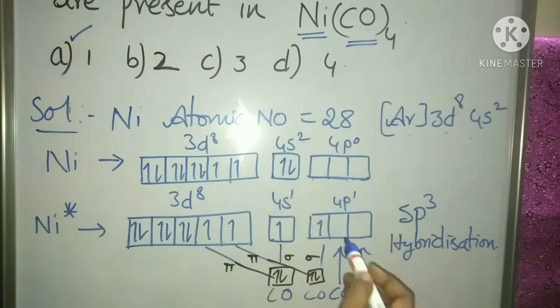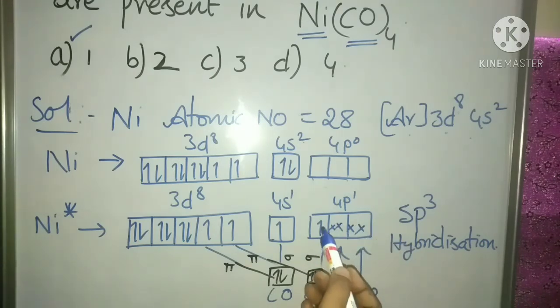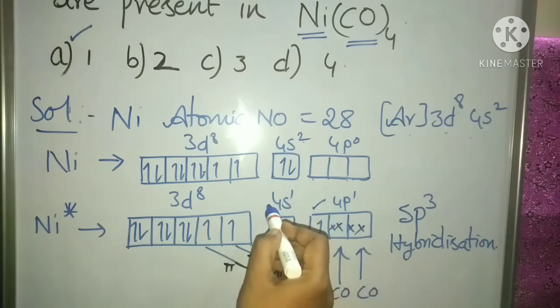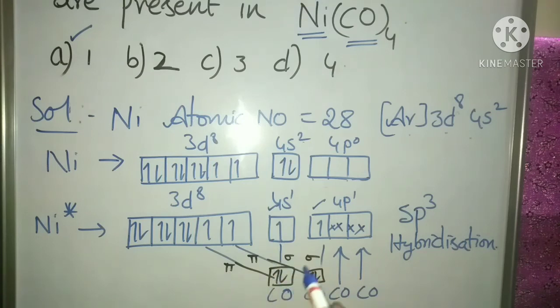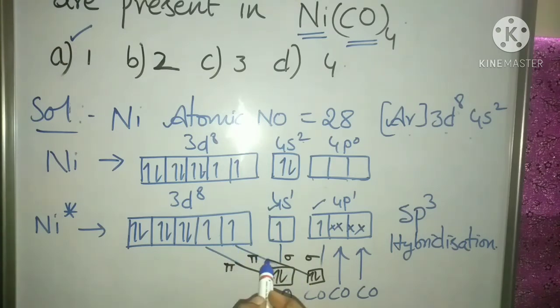The carbonyls donate electron pairs to these vacant orbitals, giving rise to dative bonds, and the non-bonding orbitals from 3d8 having single electrons form pi bonds with the unpaired electrons of two carbonyl groups.